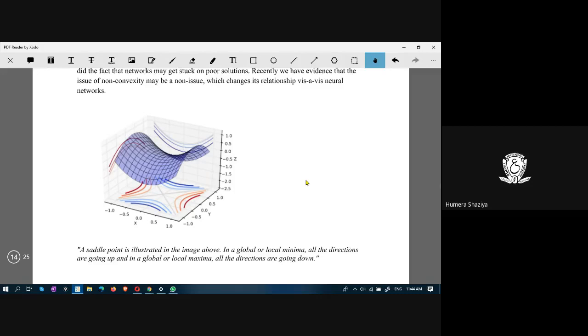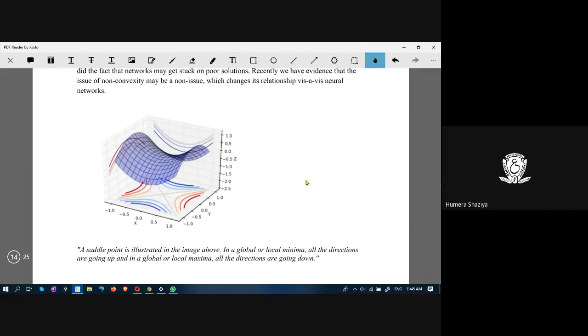When you have high dimensional space, then the problem of local minima will not occur generally. And then there is another problem in deep learning.